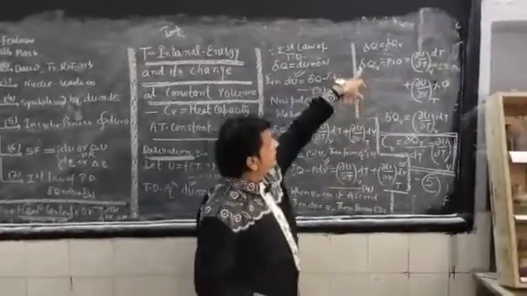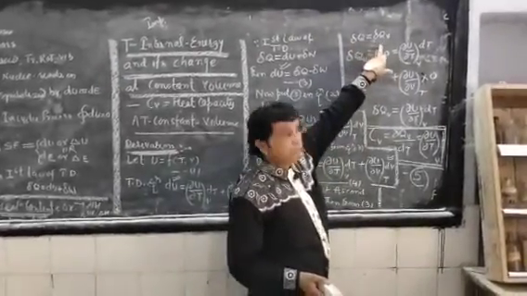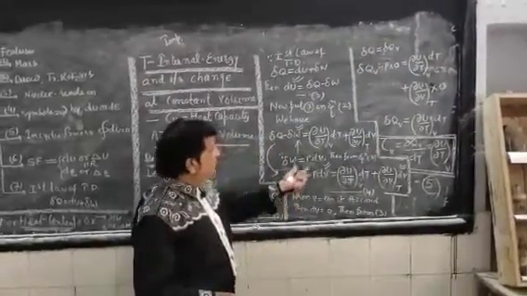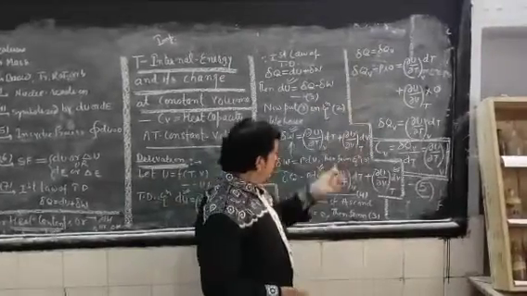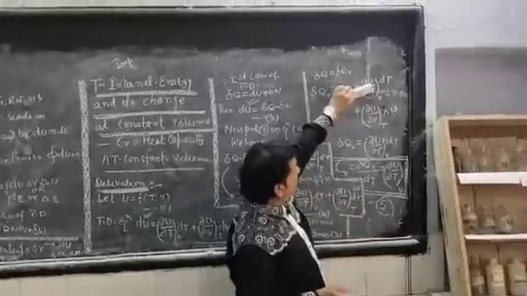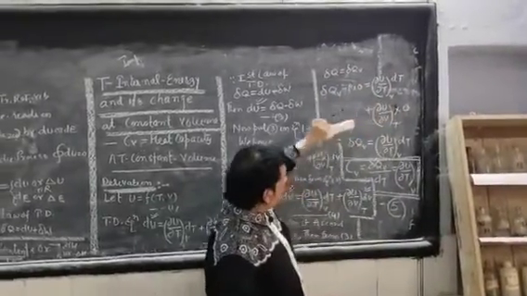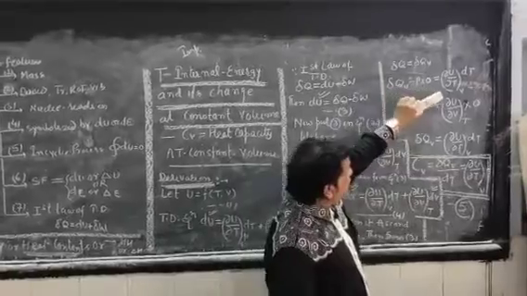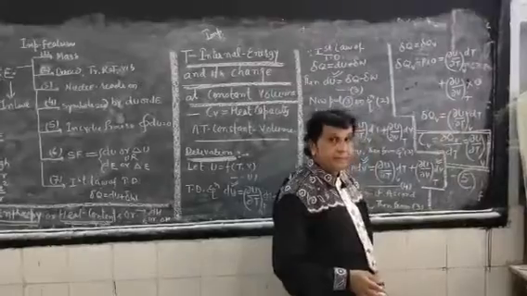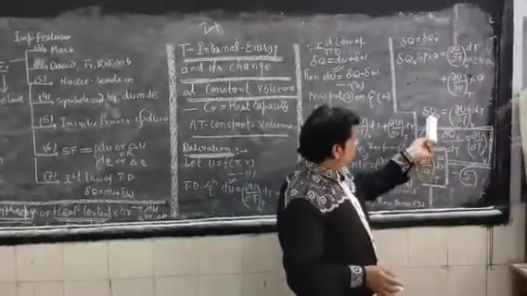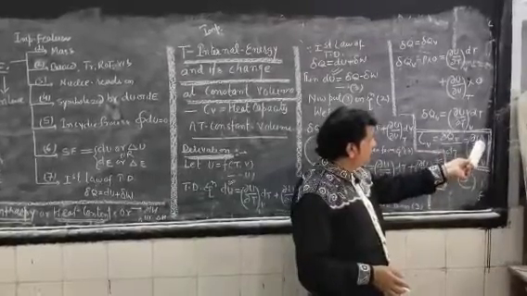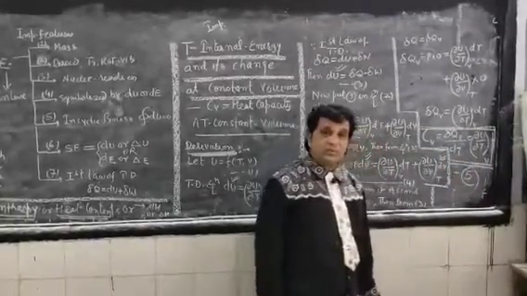Another change is that heat delta Q becomes delta Q_V. So we put down the value here: delta Q_V minus P dV, where dV is equal to 0. This term remains as such, and dV is equal to 0, so delta Q_V equals (∂U/∂T) at constant V into dT. C_V is equal to delta Q_V divided by dT, which is equal to (∂U/∂T) at constant V.